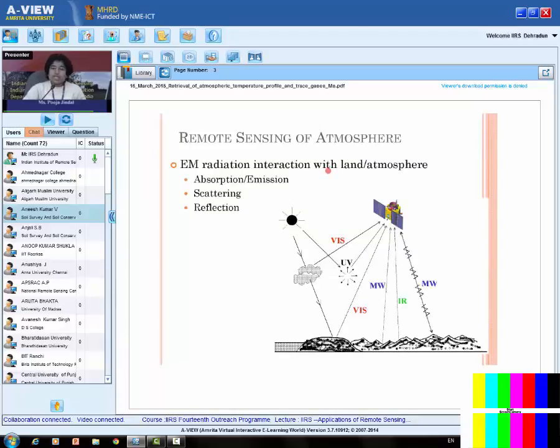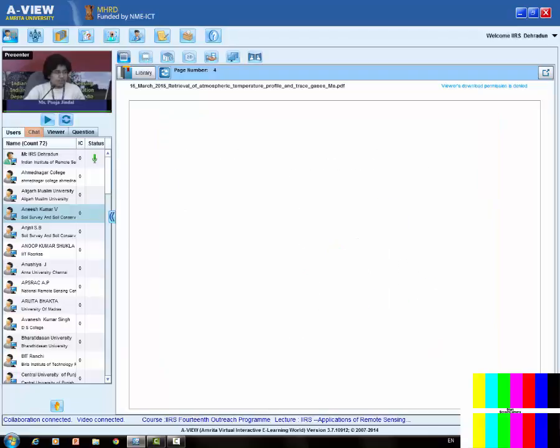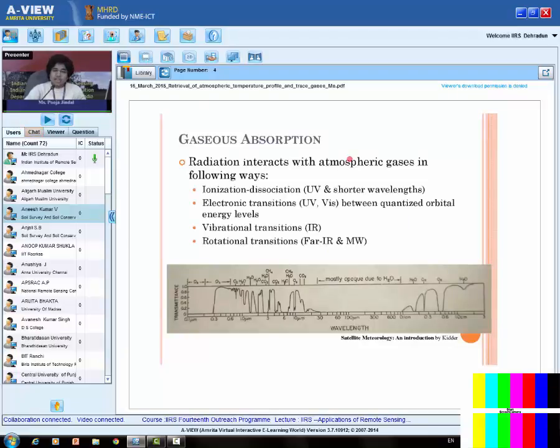Okay, then is the remote sensing of the atmosphere. We need to get the information about the atmosphere. I have to see how the energy interacts with the atmosphere. The various ways of electromagnetic radiation interaction with the atmosphere are absorption or emission, scattering or reflection. And in our case, for the retrieval of the atmospheric parameter, gaseous absorption is very important.